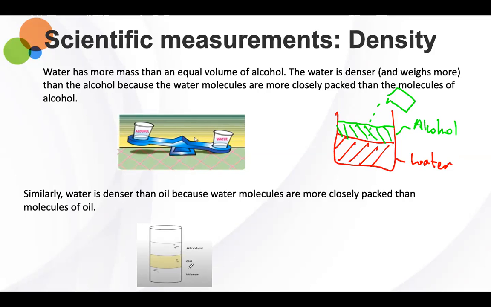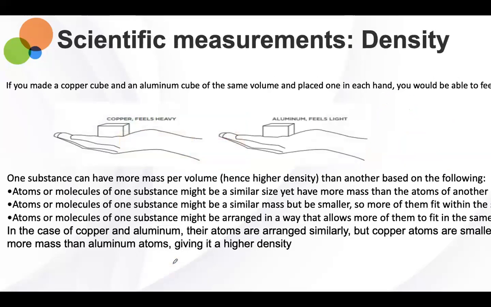If oil also is less dense than water, so you'd find out that if you pour oil in a glass of water, it will be at the top. That is why normally, when I see people pour oil in water, the oil just stays at the top. And why is that so? Because it has less density. Exactly. So it has less density, so therefore it will stay at the top. All right.